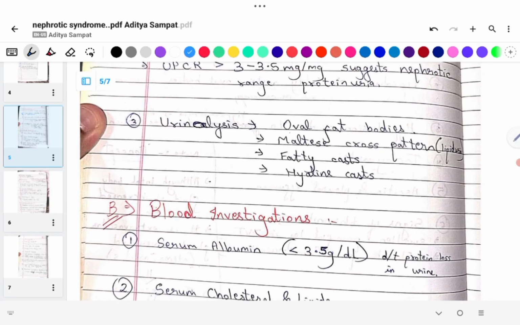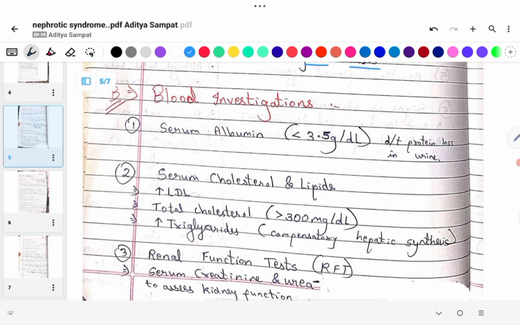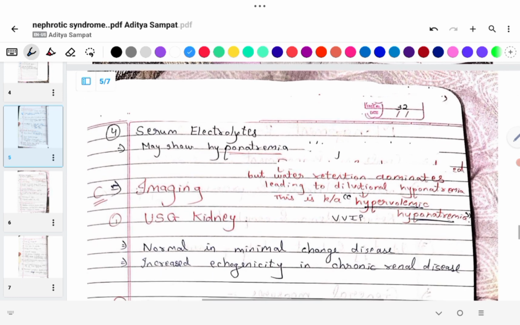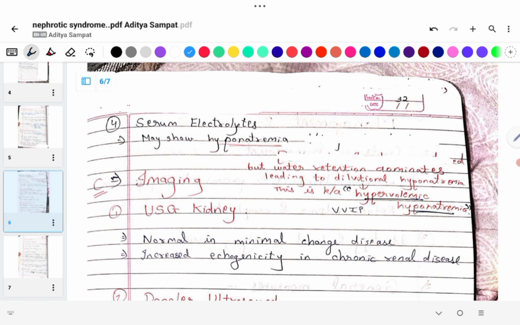Urine analysis. Oval fat bodies, Maltese cross pattern, fatty casts and hyaline casts may be observed. Blood investigations. Serum albumin of less than 3.5 gram per deciliter due to protein loss in urine. Serum cholesterol, increased LDL, total cholesterol of greater than 300 mg per deciliter and greater triglycerides. Renal function tests. Serum creatinine and urea to assess the kidney function. Fourth point is serum electrolytes may show hyponatremia.